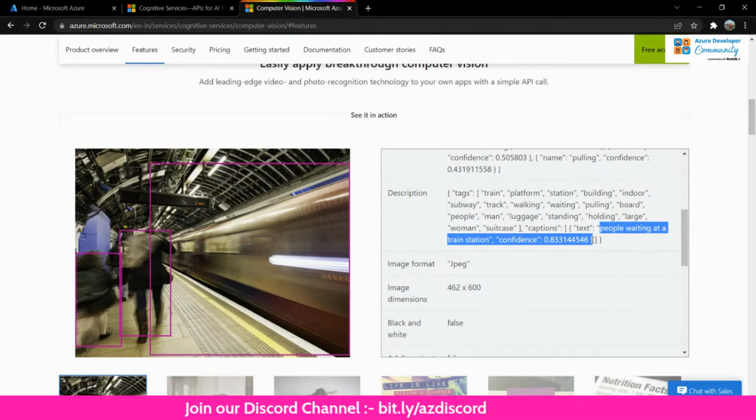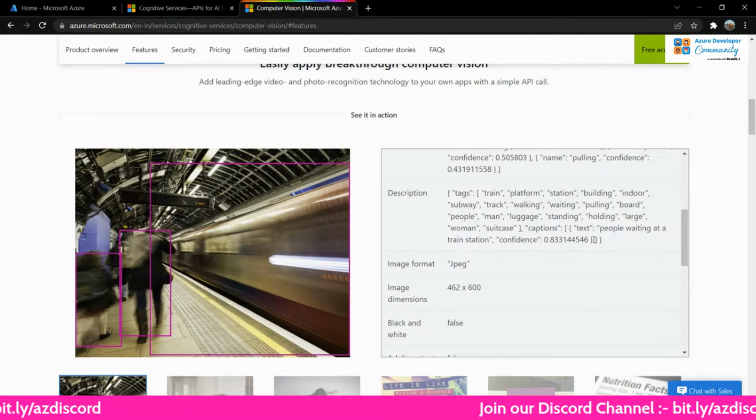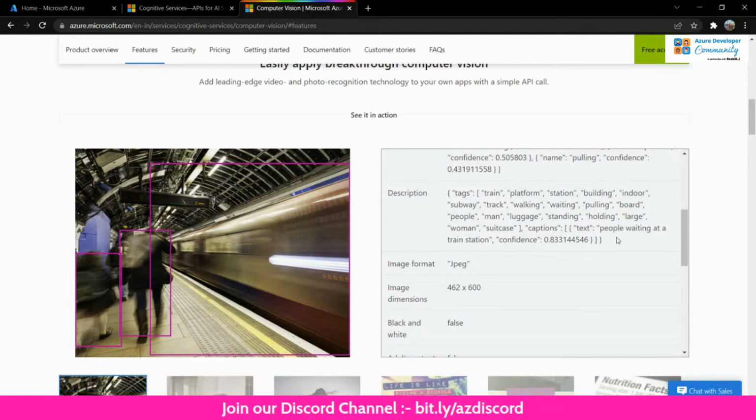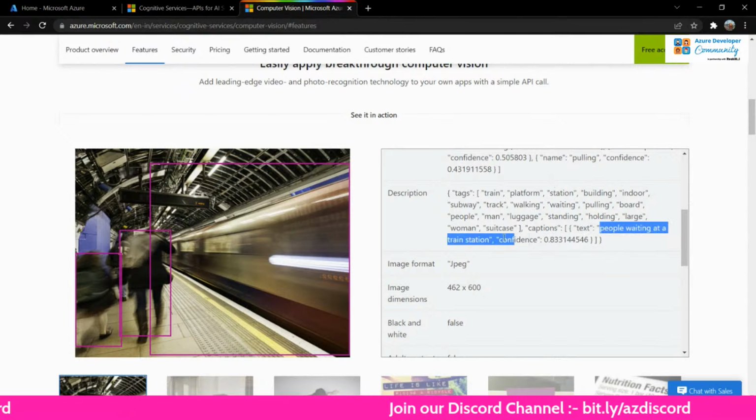Your model has comprehended from this picture that there are people waiting for a train at, let's say, a train station, which is quite right. So there are people here who are waiting, and then there's a train passing by. There might be other people who are waiting here as well. So it is just saying that it's people waiting at a train station.